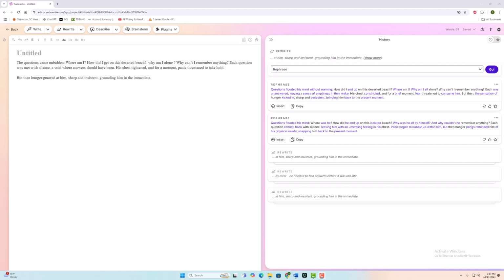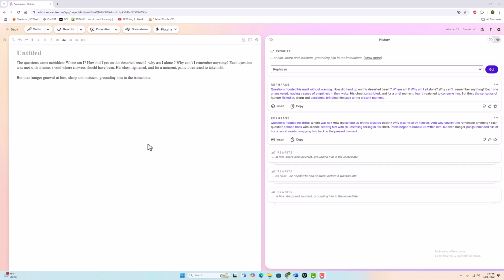But looking back at how Sudowrite rewrote this, it did a pretty good job. Questions flooded his mind without a warning. How do you end up on this deserted beach? Why am I all alone? So I think that was a fairly good response, but I still have the sensations of hunger as the second part of this. So I'm going to rewrite it using just the first part of the paragraph.